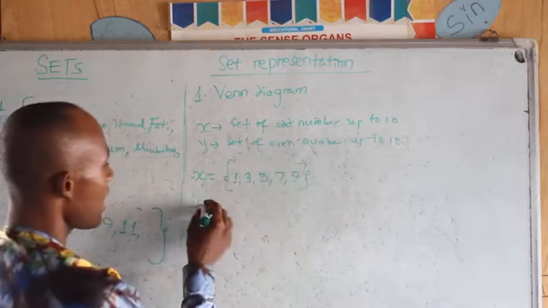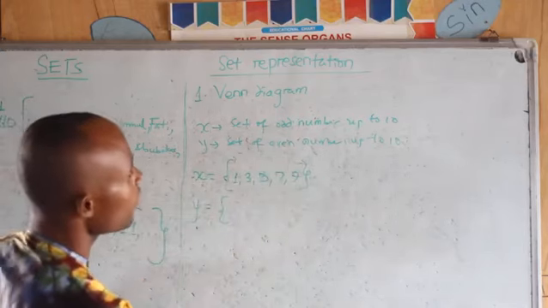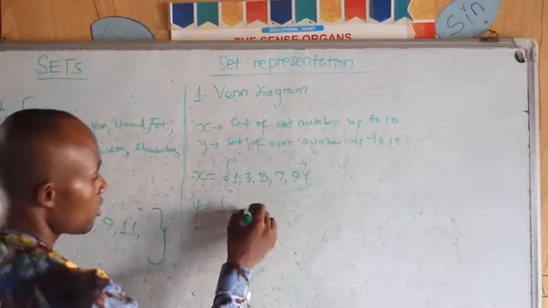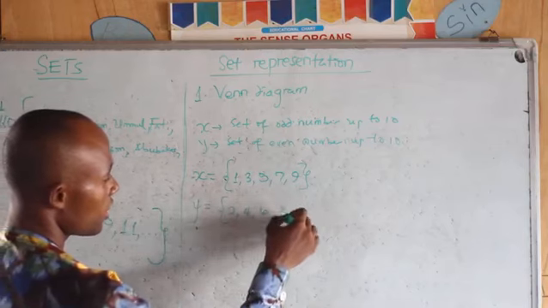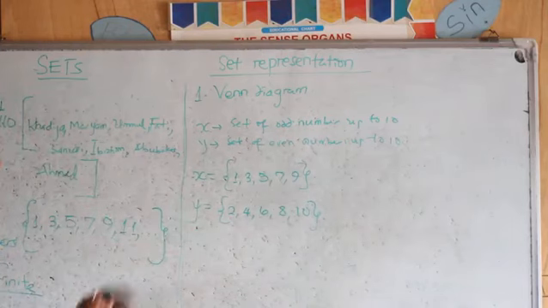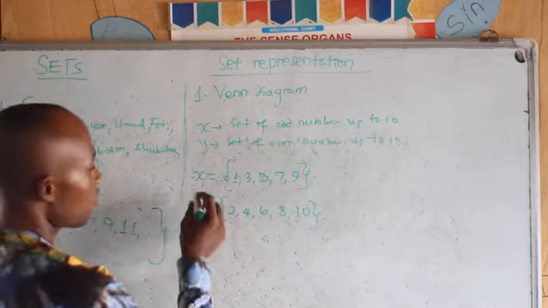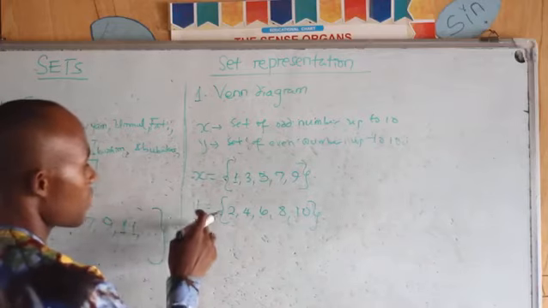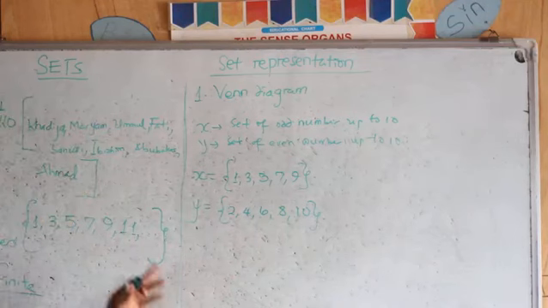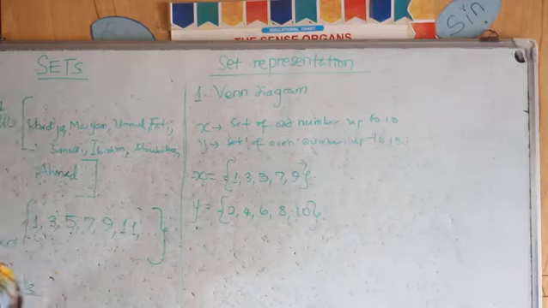Then Y is a set of even numbers up to 10. Let's list the even numbers: 2, 4, 6, 8, 10. Only 10, so let's stop there. Now we have to represent this on the Venn diagram. How do we represent this? First of all, we need to look at something. X and Y are two different sets. X is a set of odd numbers, Y a set of even numbers. Do they have anything in common? No. They don't have anything in common.